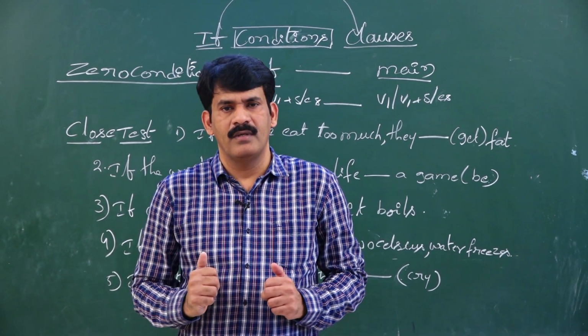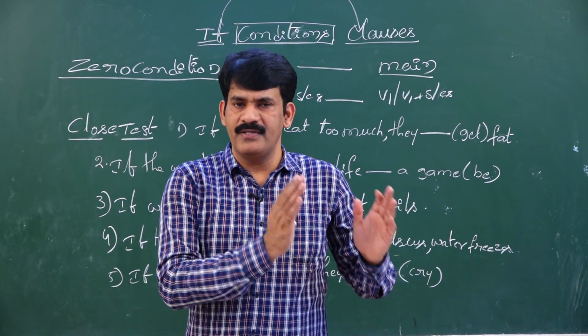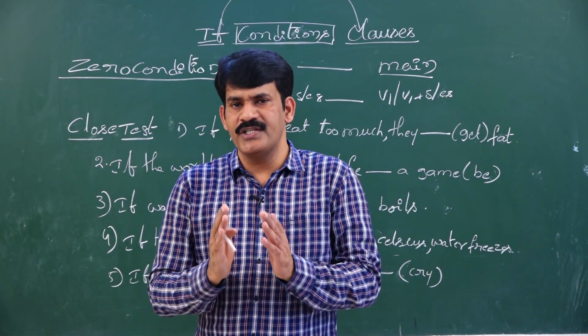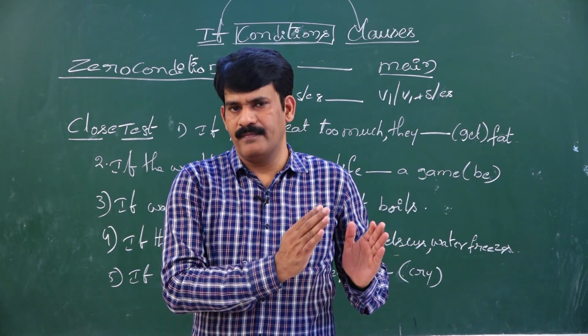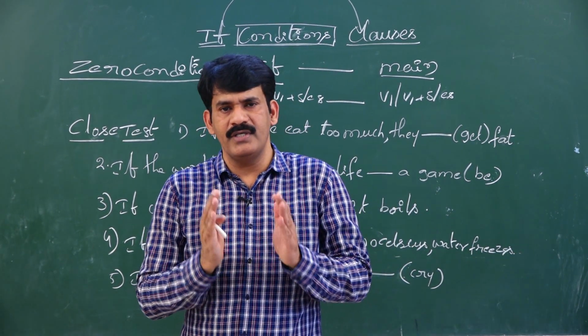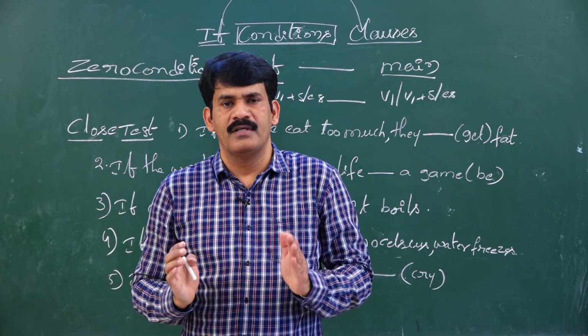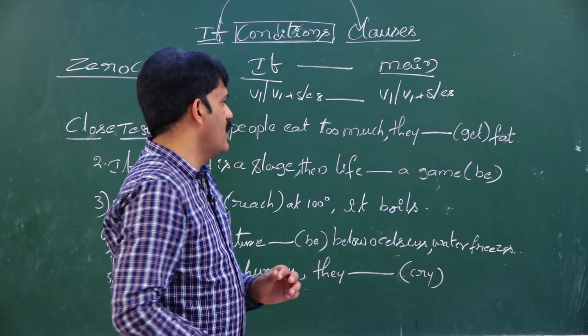Read the entire sentence first, then go to the sentence which does not have a blank and see the structure or the verb form. Once you see the verb form of the sentence, then you start answering the blank. Let us see how to answer.